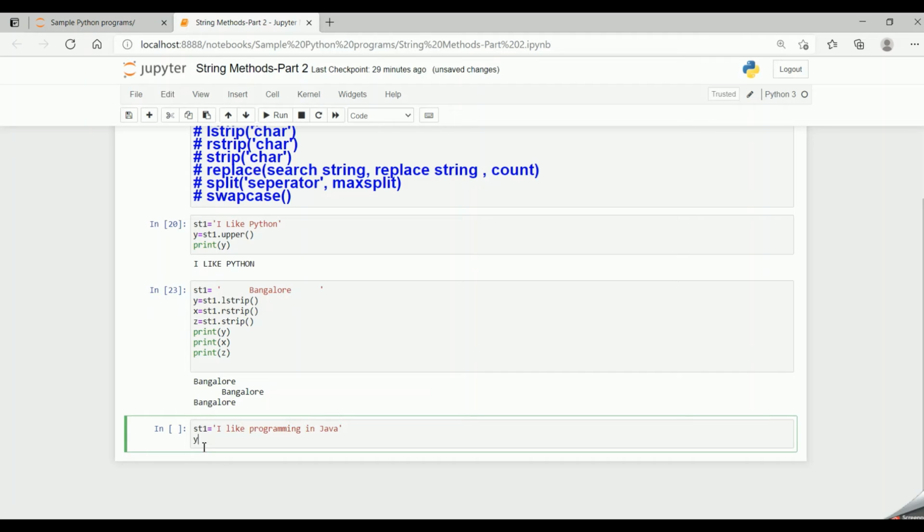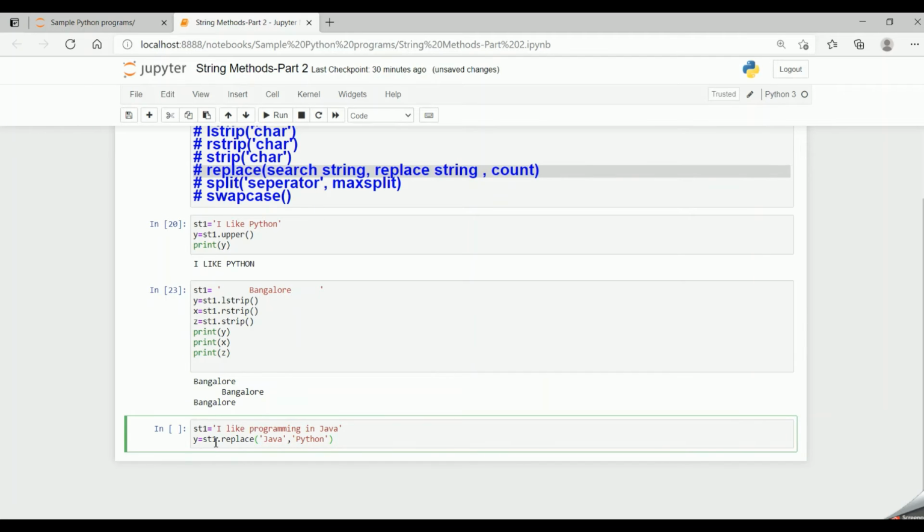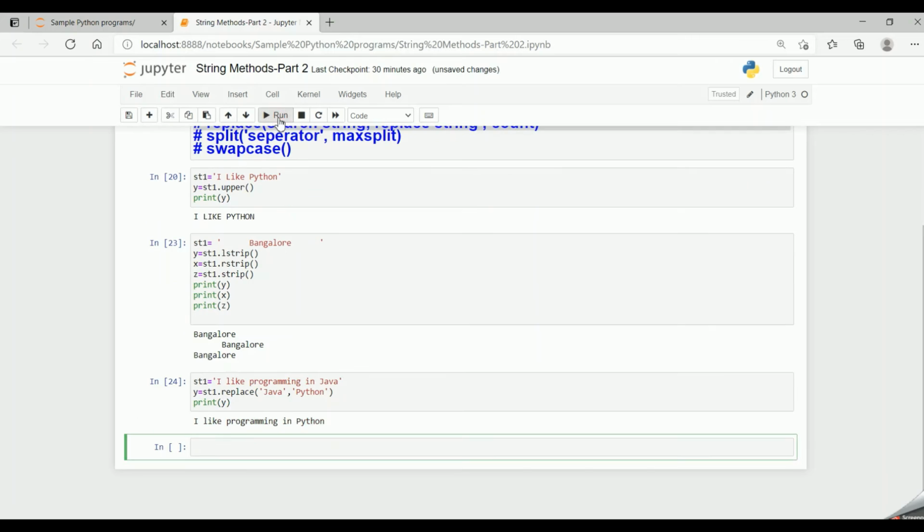So if I say my y equal to st1 dot replace, my searching string is Java, my replacing string is Python. Count is an optional value. So in this case I am not specifying any count. So when I say replace Java with Python, in the string st1 the Java value would be replaced with Python. So now if I say print y, Java has been replaced with Python. I like programming in Python.